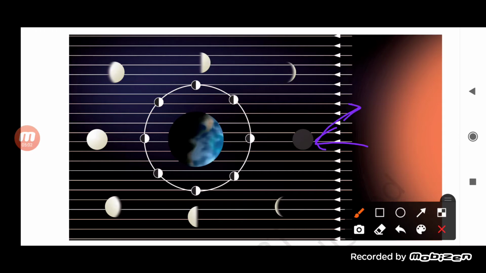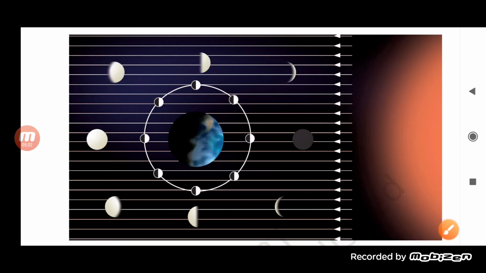Reflected back, or we can say this much only gets reflected. So obviously no light reaches the earth from the moon, and because of that, this time it will get reflected back, students, or it will get reflected in another direction, not on the earth, because it is present in between the earth and the sun. So the light ray that falls on it gets reflected back, due to which it does not appear, and that we call amavasya, or a new moon.